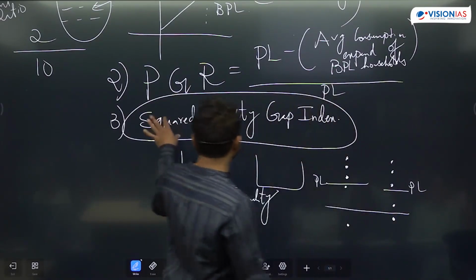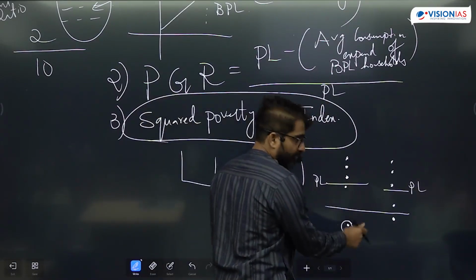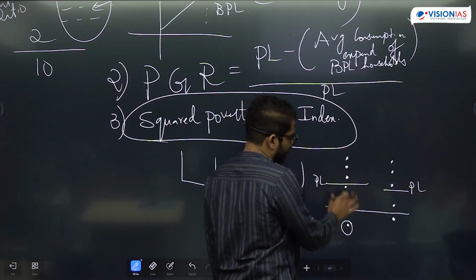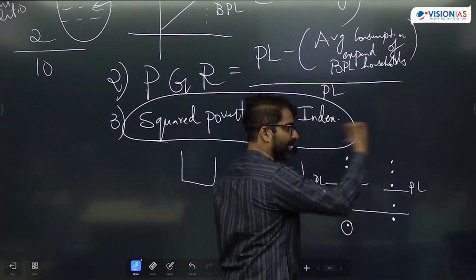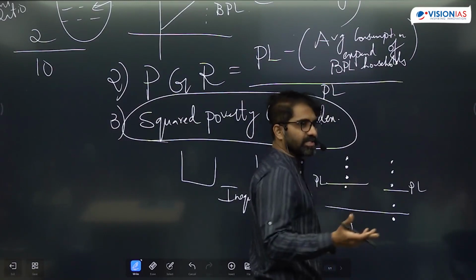Then we use what? Squared poverty gap index. So we are squaring a number, the gap between the poverty line and the person's consumption. So higher is the gap, when I square that number, it will intensify. Lower is the gap, when I square, it is less. This is what we do.